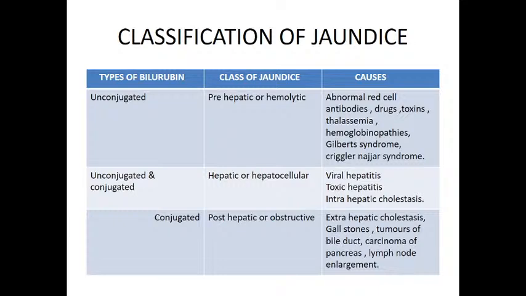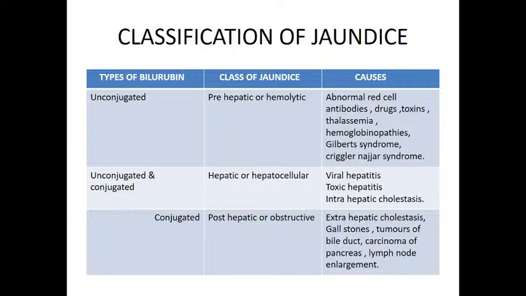Because of excess hemolysis, what will happen? Hemolysis means RBC breakdown, which increases the availability of heme. Heme is further degraded to form unconjugated bilirubin.